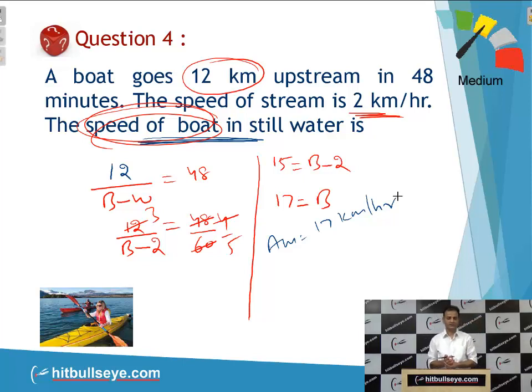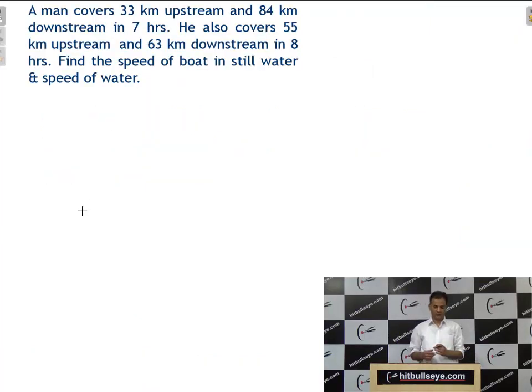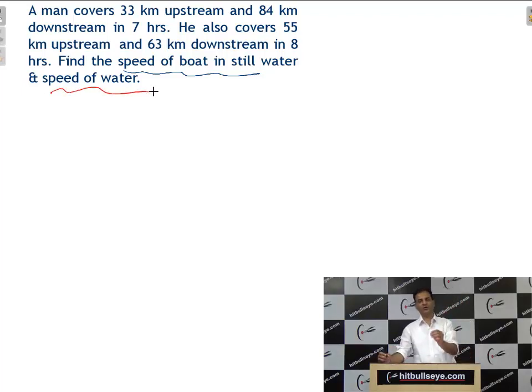Clear, student? Now after that, move to the fifth question. A man covers 33 km upstream and 84 km downstream in 7 hours. He also covers 55 km upstream and 63 downstream in 8 hours. Now students, just go through, and here we have to see what the examiner is asking. Find the speed of boat in still water and speed of water. Both the things he is asking. That is speed of boat, or you can say speed of man, and speed of water.